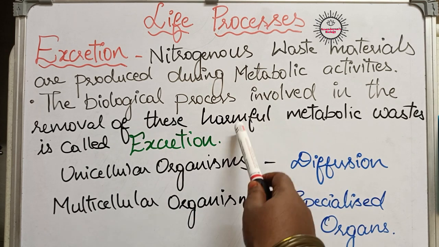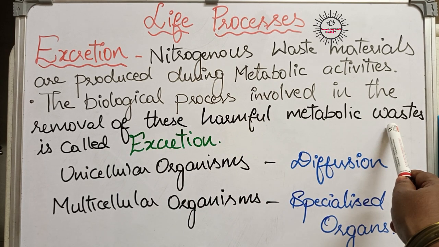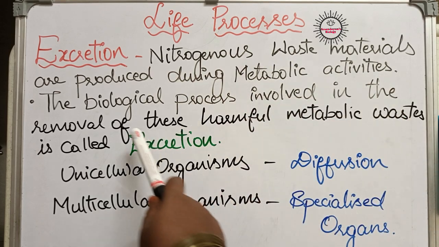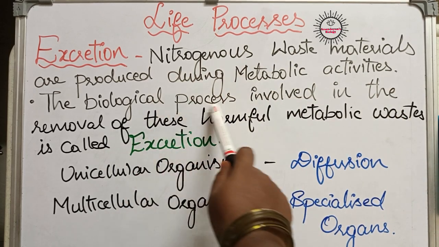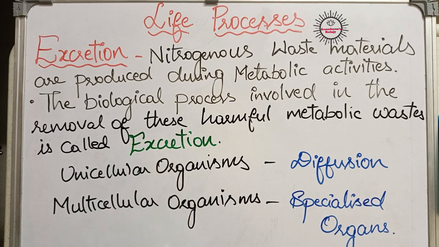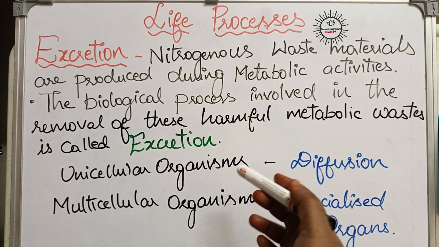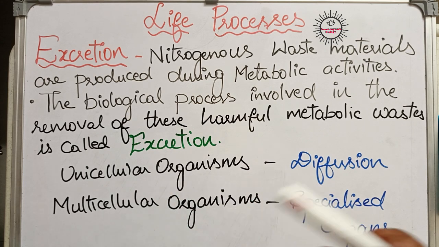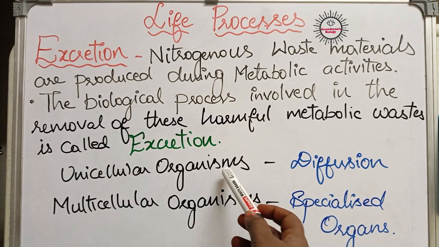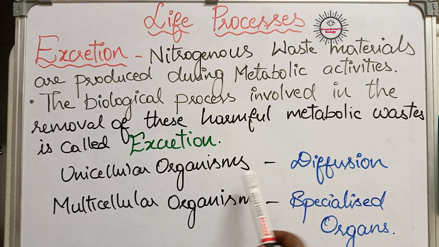So the removal of these harmful metabolic waste materials, that means nitrogenous waste materials, from the body through a biological process is called excretion. Different organisms use different strategies for removing these waste materials to the outside. In unicellular organisms like amoeba, paramecium, euglena, the body is made up of only one cell. In these organisms excretion is very simple. It takes place through a process called simple diffusion.